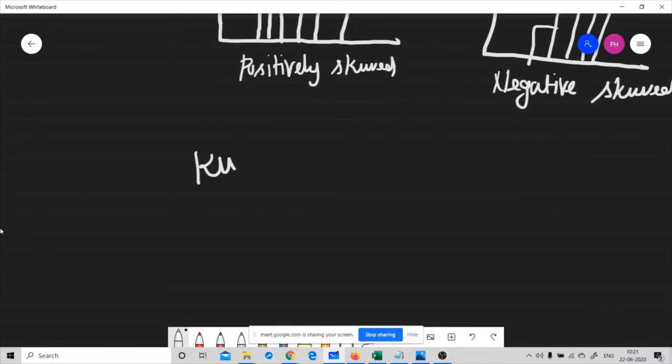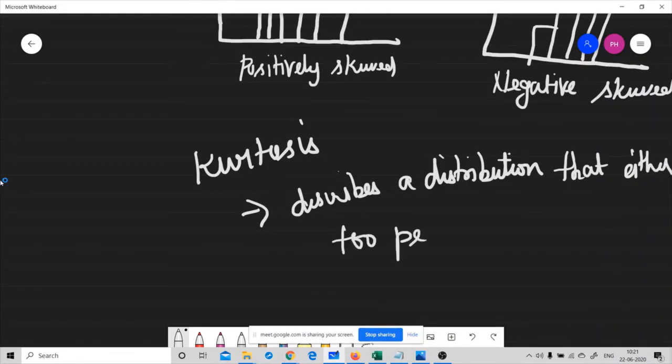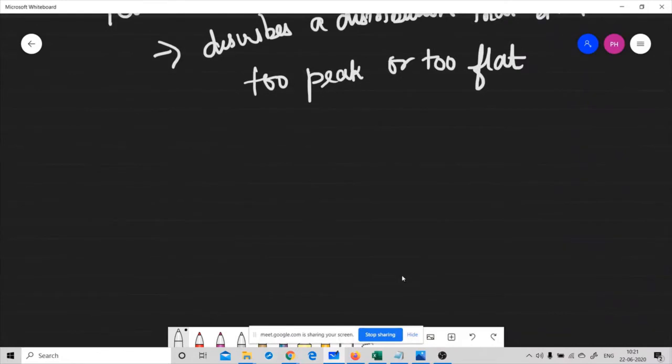So the next one is kurtosis. This describes a distribution that is either too peaked or too flat.